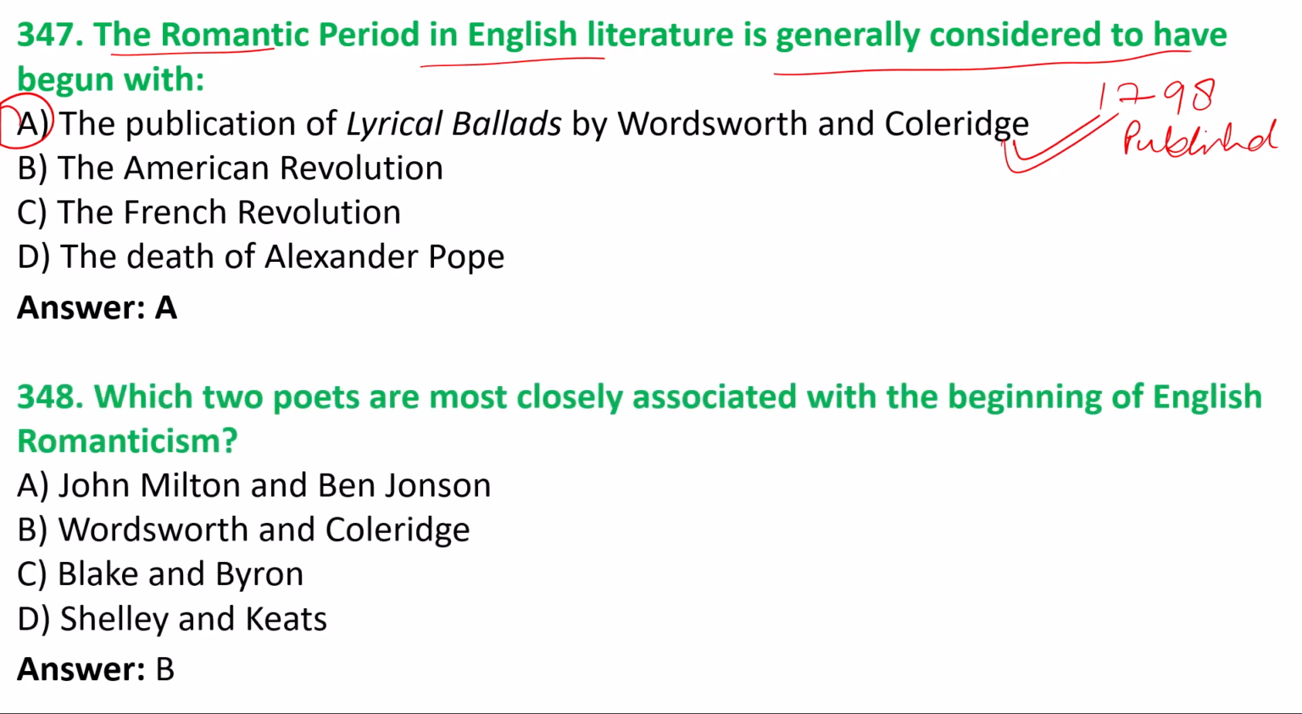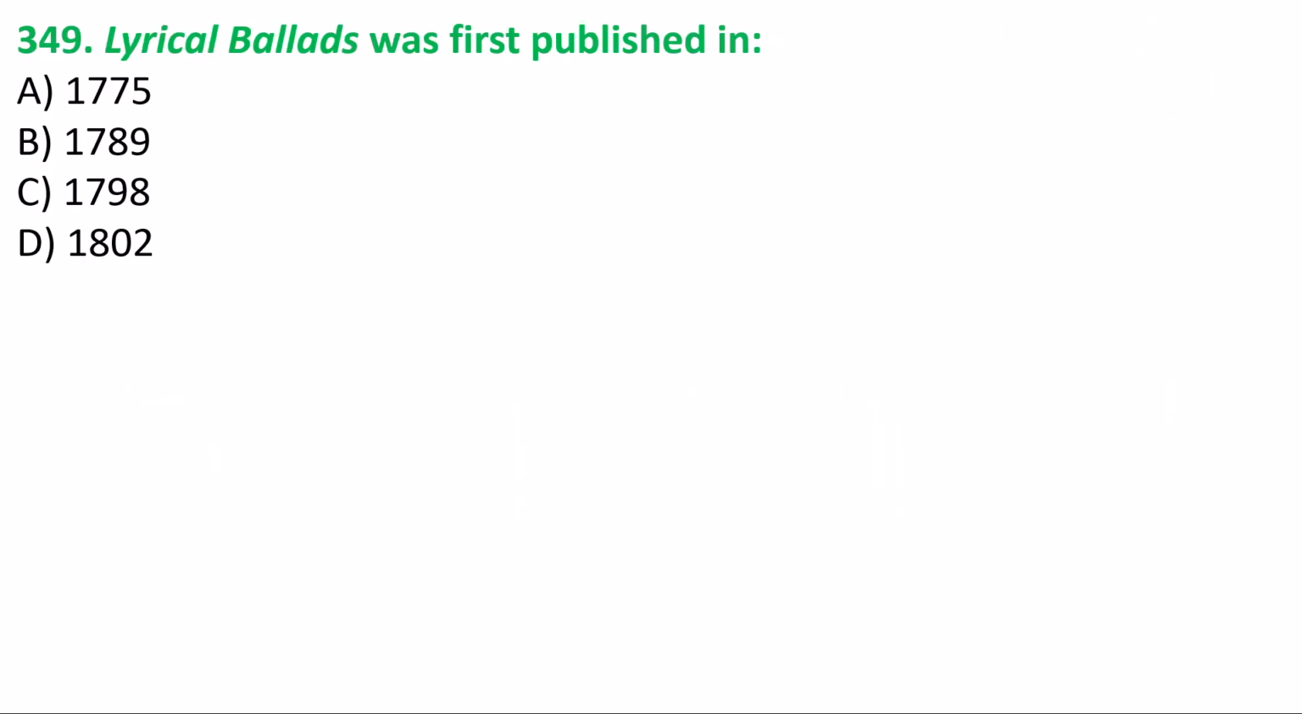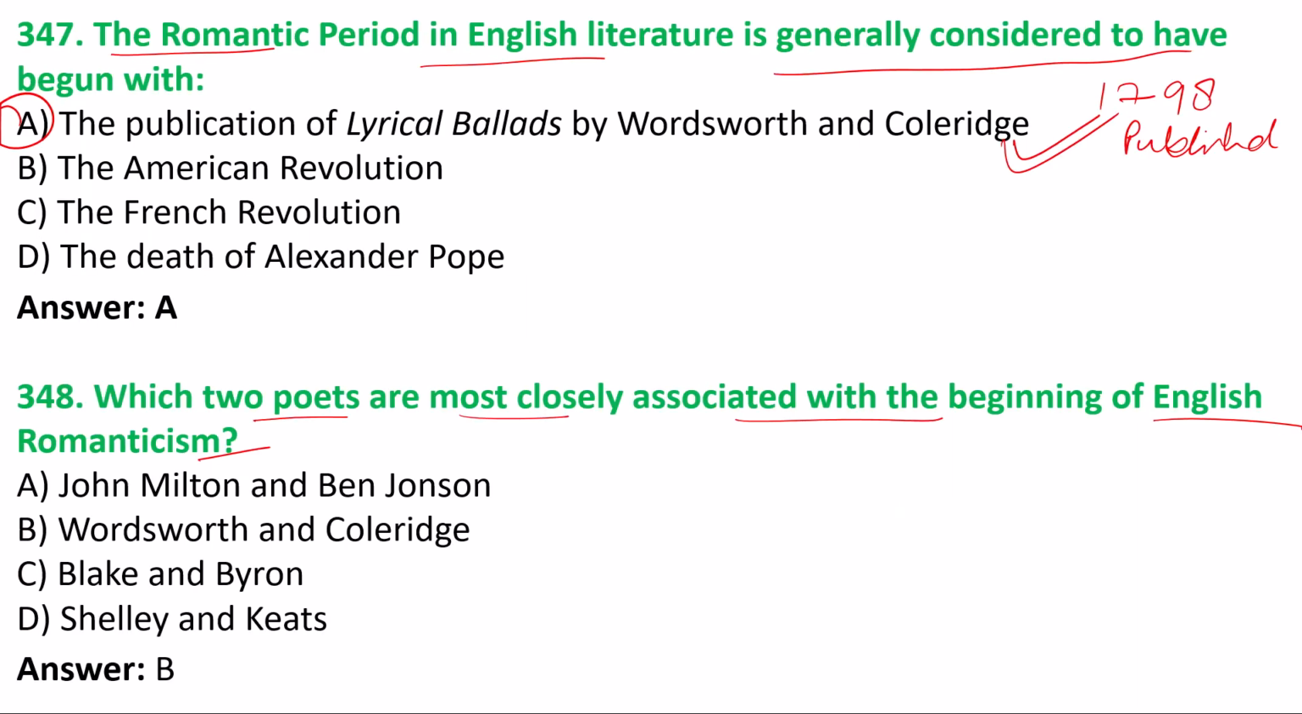Next one, 348, we have which two poets are most closely associated with the beginning of English Romanticism. Which two poets are being talked about? So obviously we had already discussed this answer here, and Wordsworth and Coleridge were the two poets closely associated with the beginning of English Romanticism because they had collaboratively written the work, the poem, Lyrical Ballads, and they published their poems in this collection of poetry in 1798.